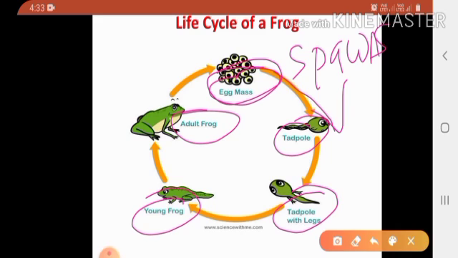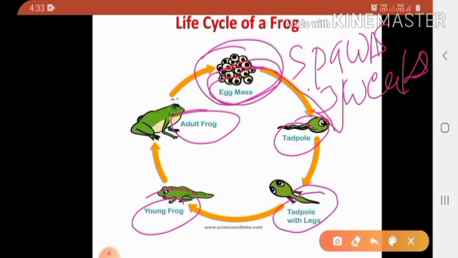You can see the adult frog that lays the eggs. These are the eggs. About 3 weeks later, the egg develops into a tadpole. It has a tail. See here in the picture, it has a tail.